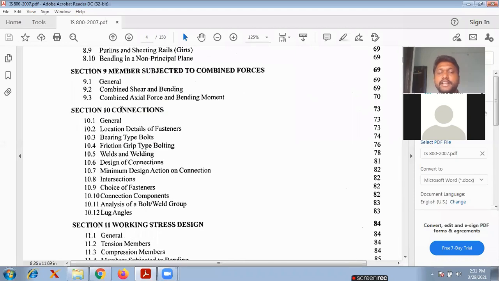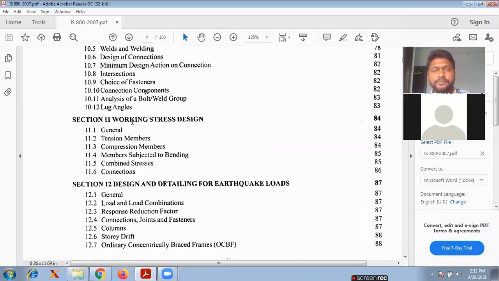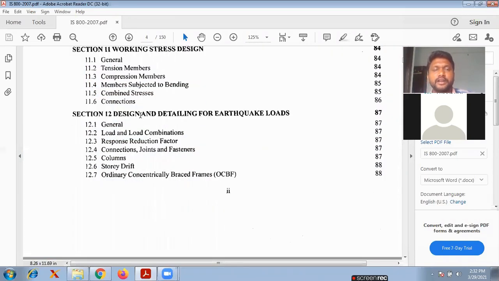Section 10, connections. This is the most important thing, the connection part. In unit 1, in chapter 2, we have connections, like bolted connection and welded connection. So in chapter 2, under unit 1, we have to do the connection problems. We follow this one, like bearing type bolts, location details of the fasteners, welds and welding. So all the connections are there. Anyway, I will explain clearly. This working stress method, now we don't need actually. Section 11 is next.